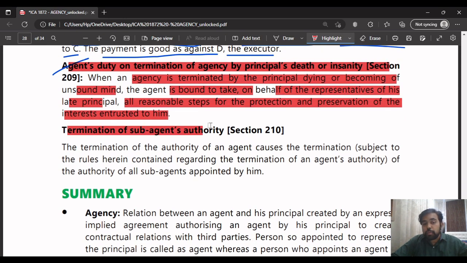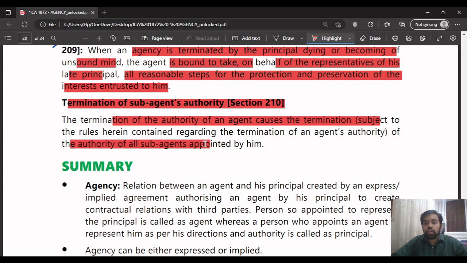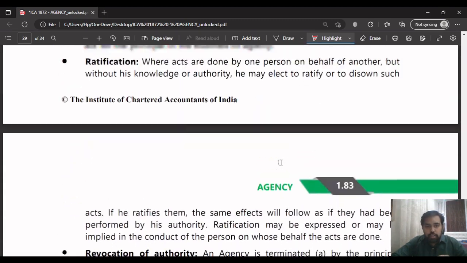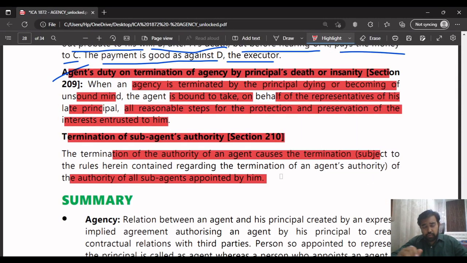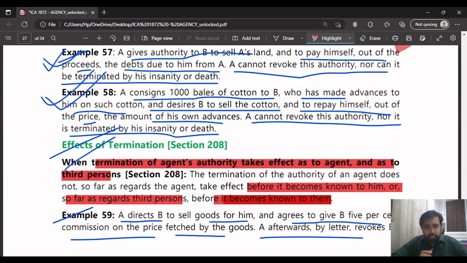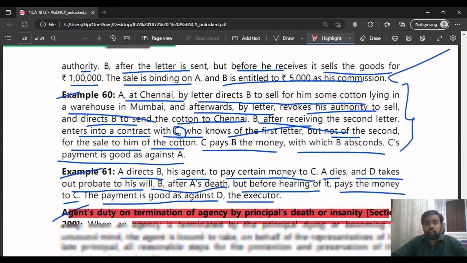Next is termination of subagent's authority. We had read about the subagent, who is appointed by the original agent. Termination of the authority of the agent causes termination of the subagent's authority as well. All the subagents are terminated by the termination of the original agent. So that completes our chapter. I have taught all the points and made you revise all of them, with thorough and proper understanding. I've given you each and everything of this chapter.